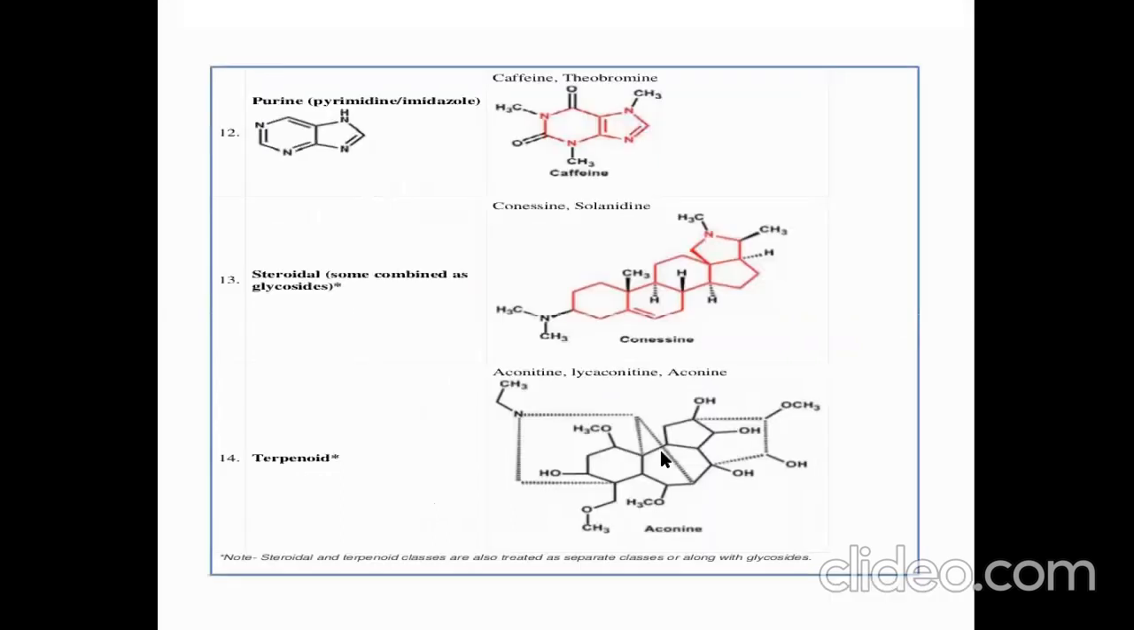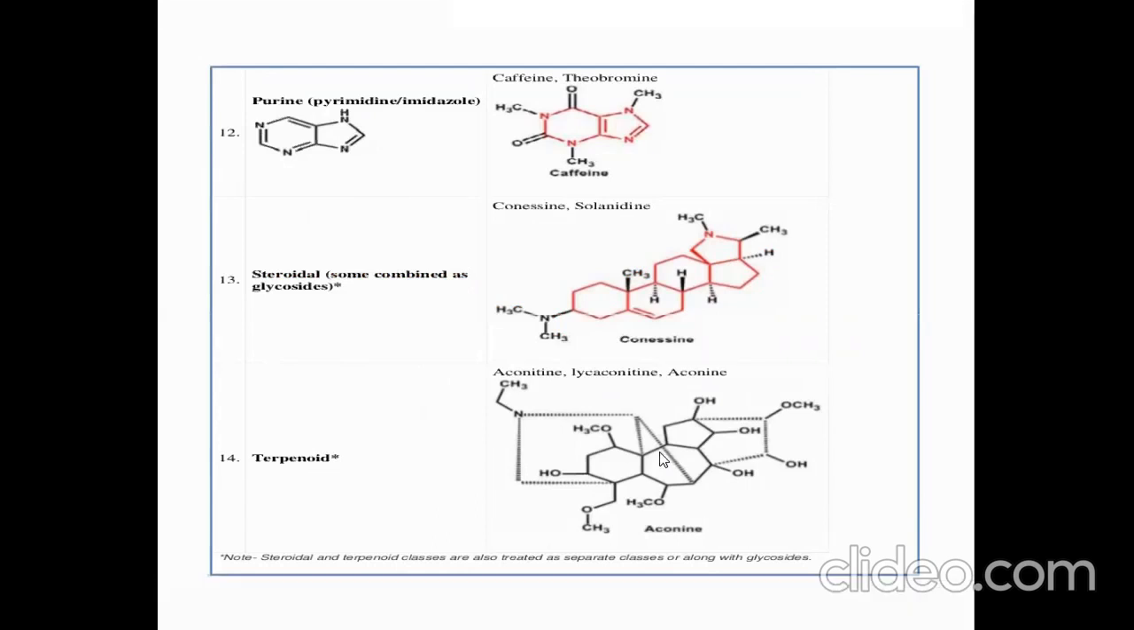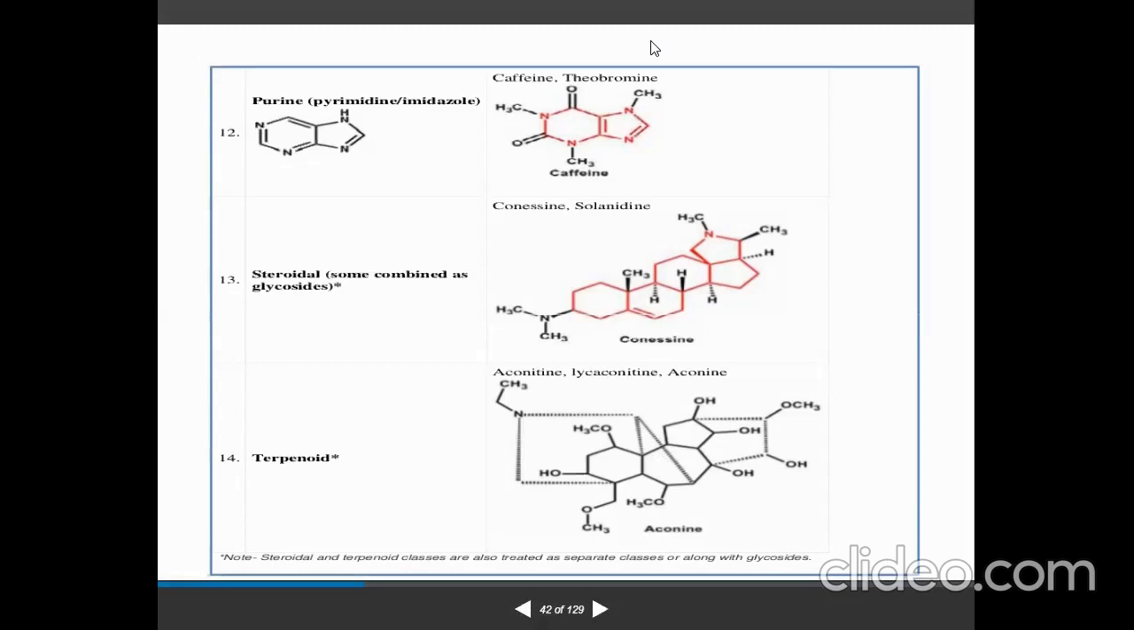So like that we can classify the alkaloids into different categories, which is important for the classification. Then next we are going to discuss the different types of the drug